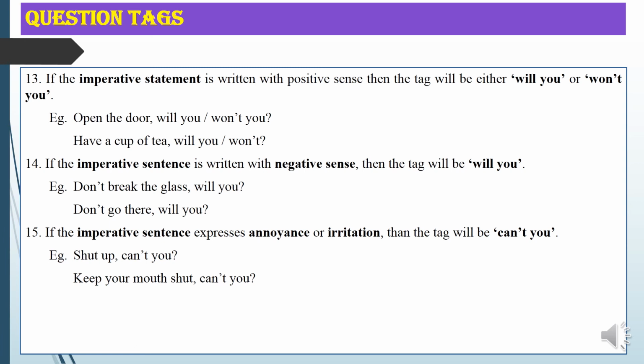Then in the case of statements with let, let us will become shall we, let him will become will you, let them will become will you, and let her will become will you. And then in the case of imperative sentences, if the imperative sentence denotes a positive sense, then it takes either will you or won't you as tag. Then, if the imperative sentence denotes a negative sense, then it will take will you as the tag. Then an imperative sentence that expresses annoyance or irritation, the tag will be can't you. So these are the points that we discussed today.